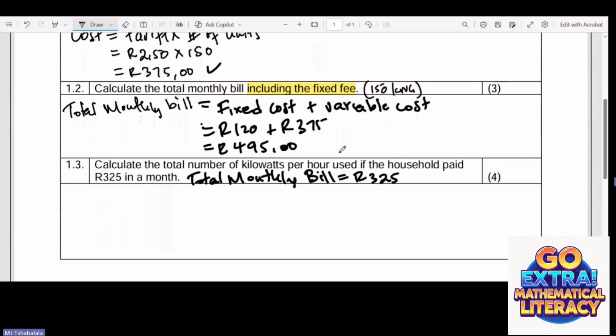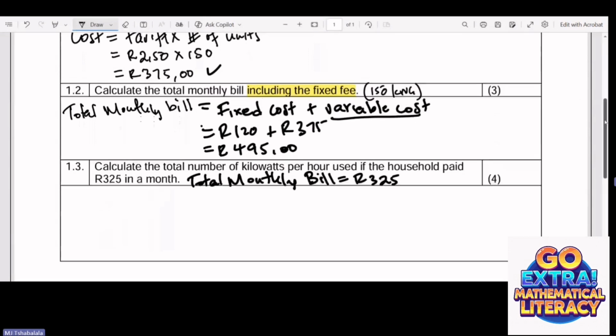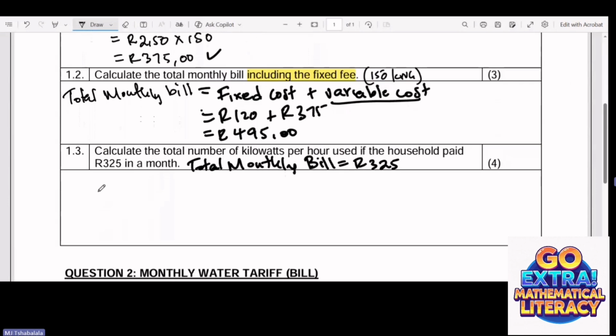Plus the variable cost. In this question we are not given the variable cost. So that means we need to find the consumption cost, which is also the variable cost that we need. So now let's get into that part.